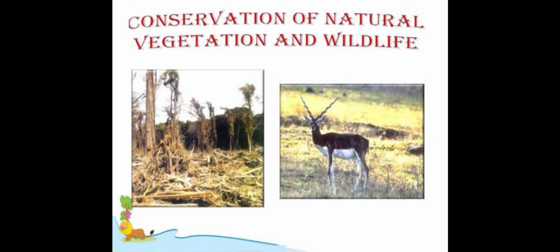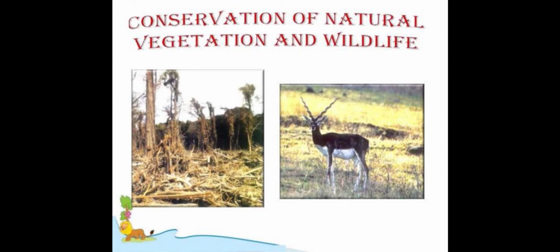And animals are collected and illegally traded for their skins, nails, thorns, everything they are selling. And animals like lion, tiger, elephant, deer, black buck, crocodile, all the animals, we are destroying nowadays. Many species are continuously being destroyed, and we want to conserve everything, otherwise we won't get any products from that.